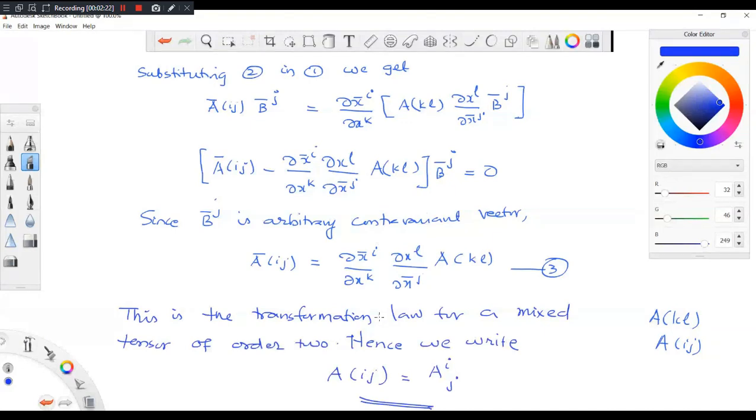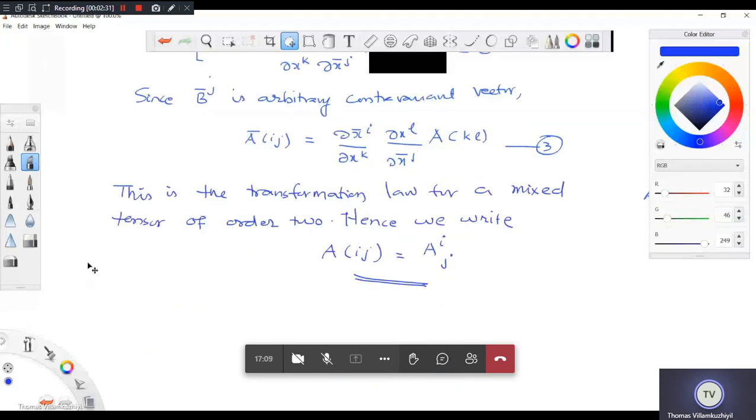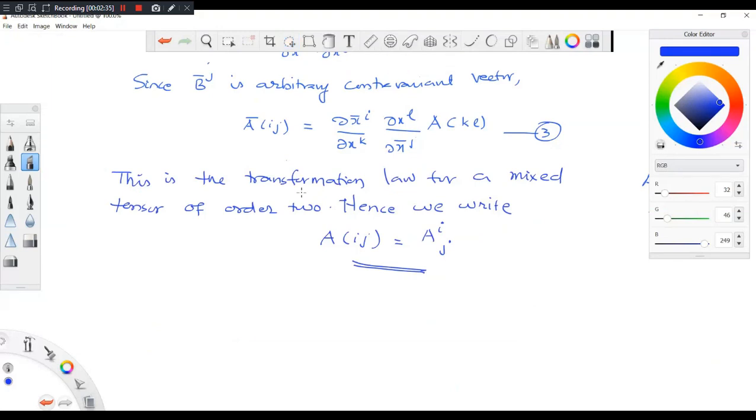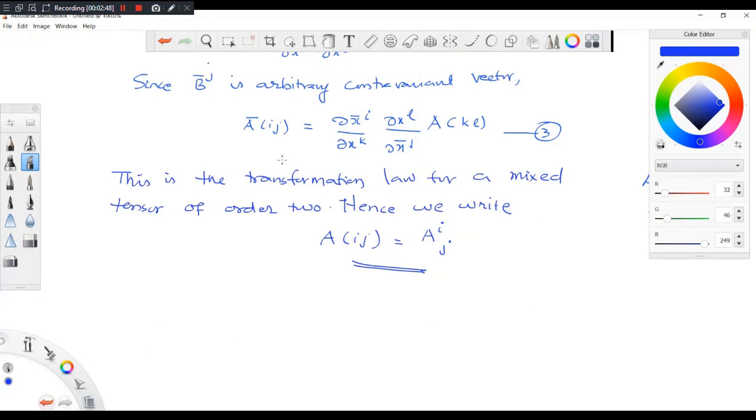Now I will... Sir, is this the quotient theorem? This is the quotient theorem example, how you decide whether an unknown quantity looking like a tensor is actually a tensor or not. Okay, sir. It's the application of quotient theorem.